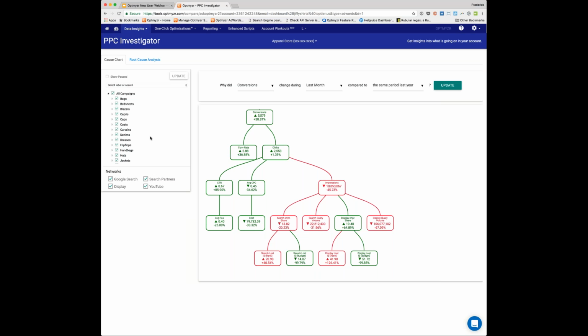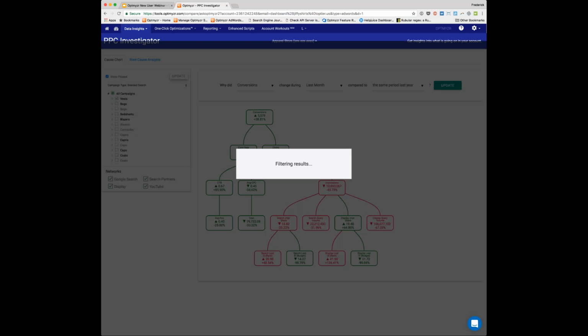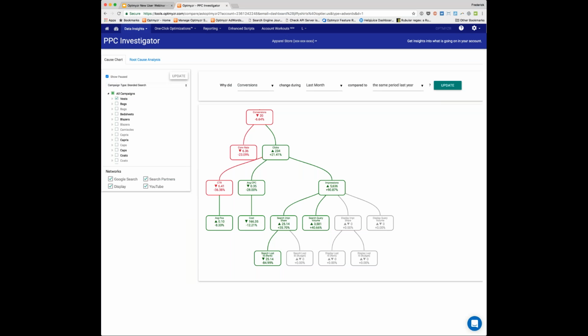You can run the same analysis across a subset of your campaigns, a subset of your ad groups. The easiest way to do this is you can search by something the campaign names have in common, or you can look at specific labels that you've already attached inside of AdWords to your campaign. So I could say for all of my branded search campaigns, whichever ones those are, we already know which ones those are, and literally less than 10 seconds later, I'm going to have an answer to that question. So within the branded search campaigns, the conversions are actually down by about 6%.